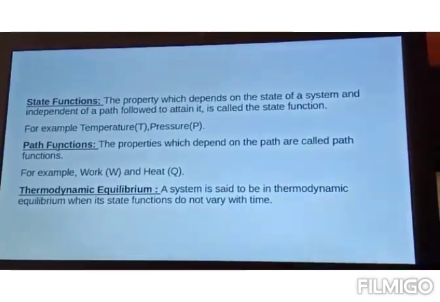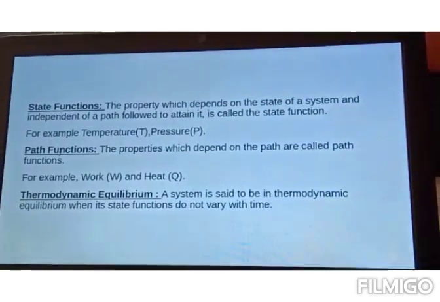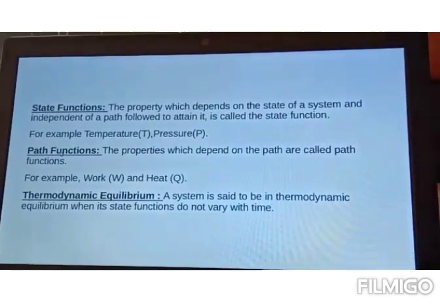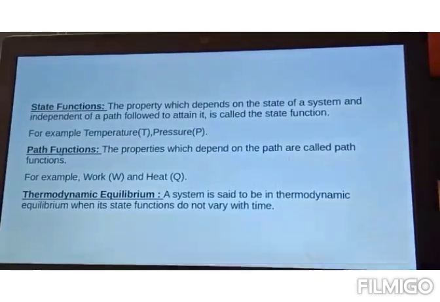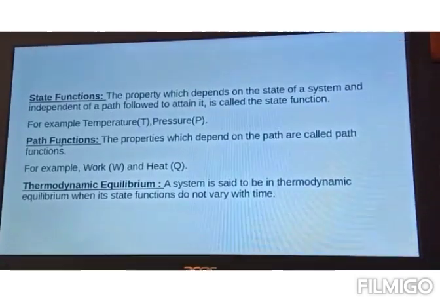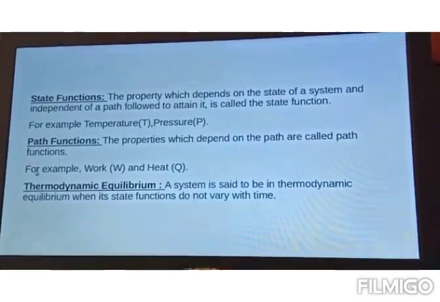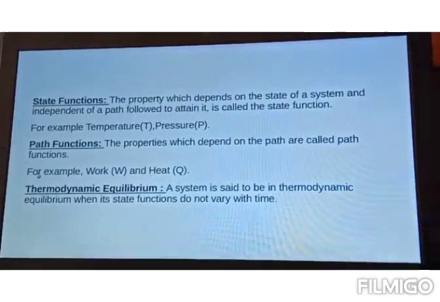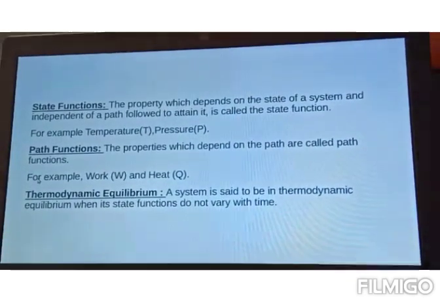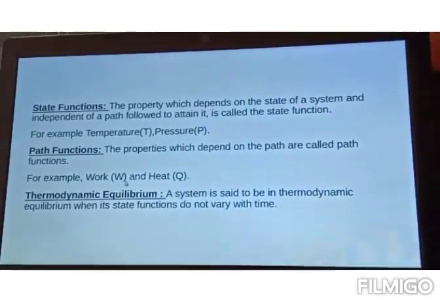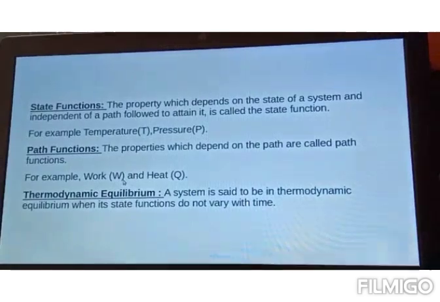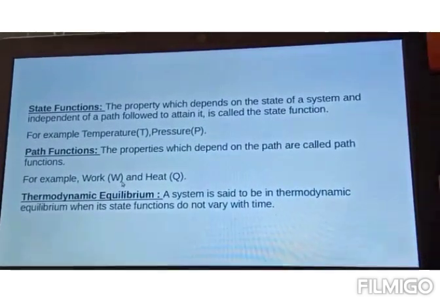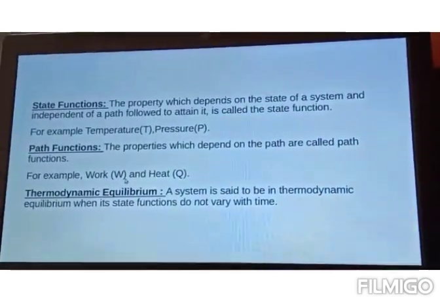Then we have path functions. Path functions are the properties which depend on the path followed by the system, not on the initial and final state of the system. There are two path functions in our syllabus, that are work and heat. These are the two physical properties known as path functions, as they depend on the path followed by the system.